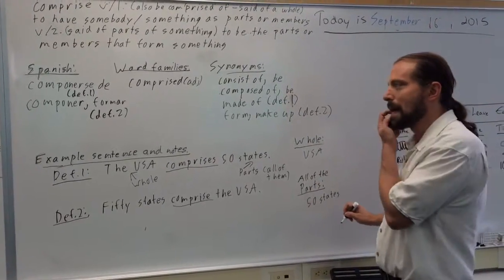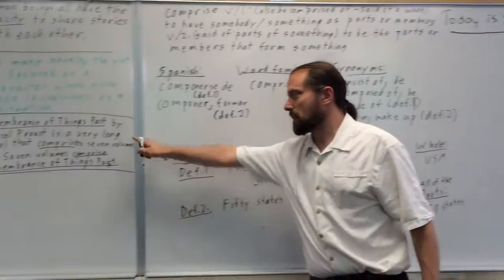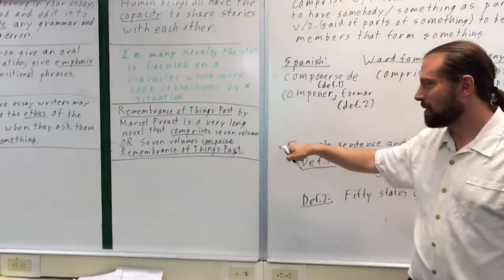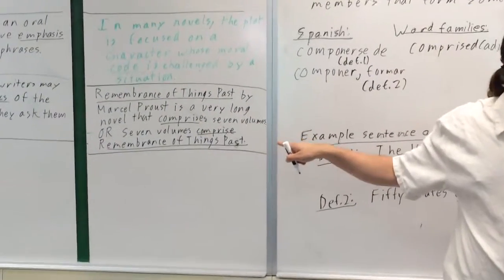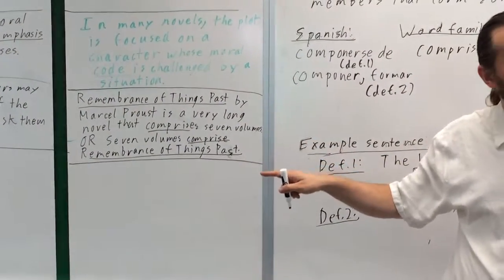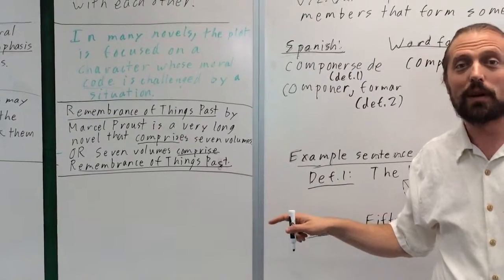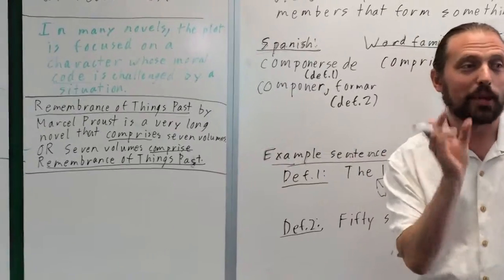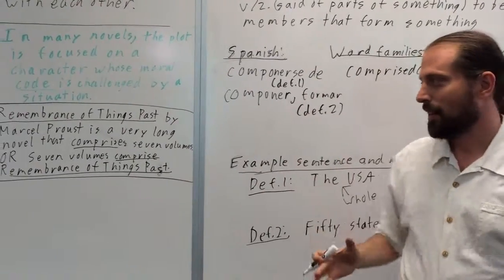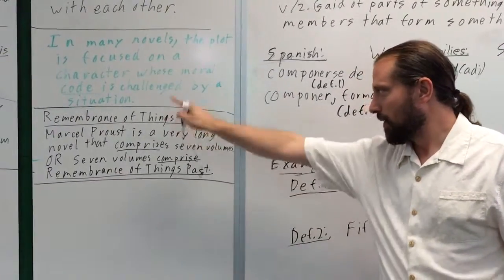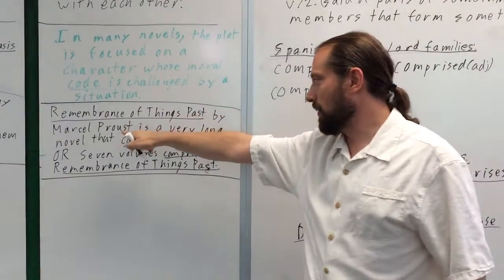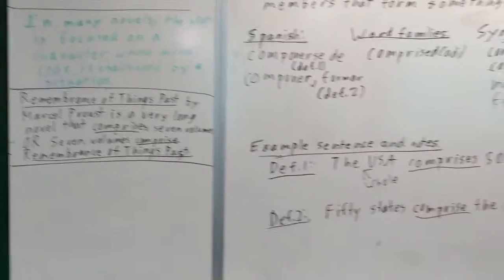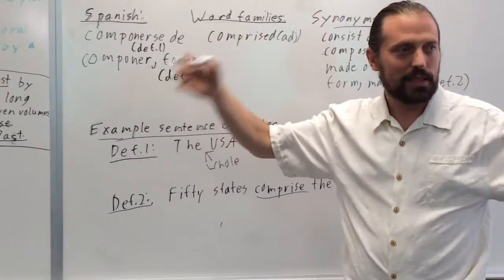And so here's an example with literature. This is a famous book that I think more people pretend to have read than have read, because it's so long. It's 7 volumes. 7 volumes is another AWL word, actually, that you're going to see. So it has 7 volumes, like 7 books in one book. It's huge. It could take a year to read it. Remembrance of Things Past by Marcel Proust is a very long novel that comprises 7 volumes. So that's this meaning. One big novel, 7 parts.